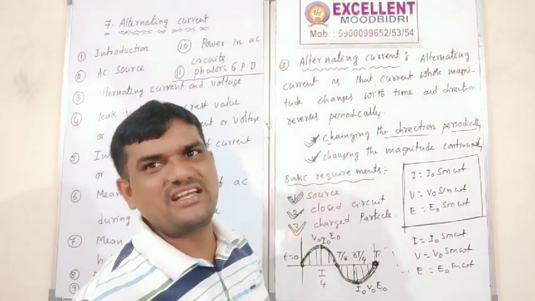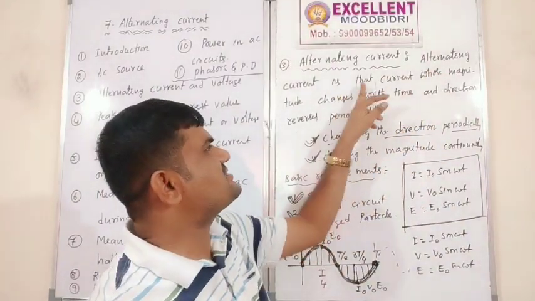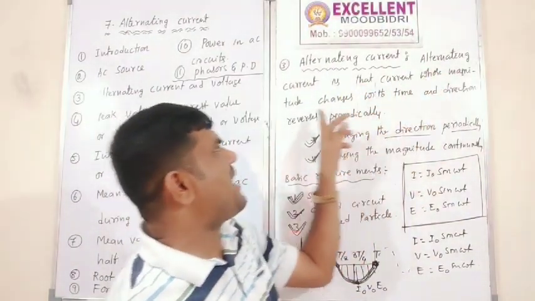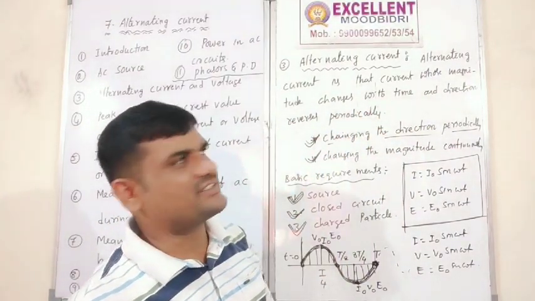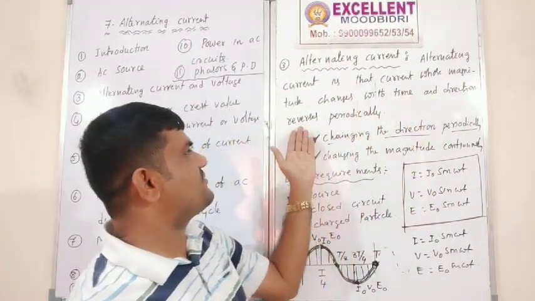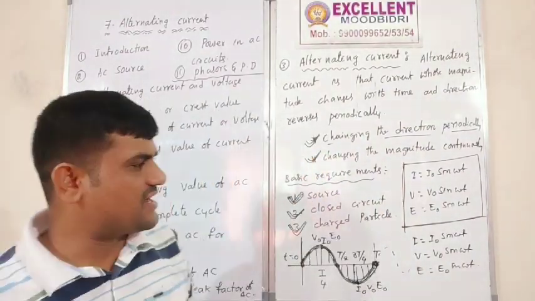This is the definition of alternating current. One more time: alternating current is that current whose magnitude changes with time and direction reverses periodically.